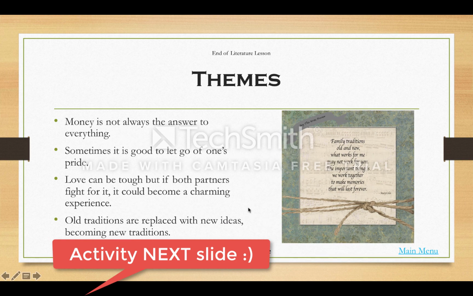Alright, now that we have discussed the last topic of the literature lesson, which is themes, we are going to be moving on together onto the activity last page.